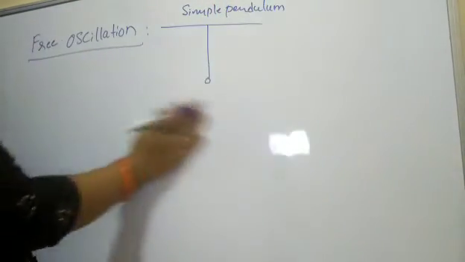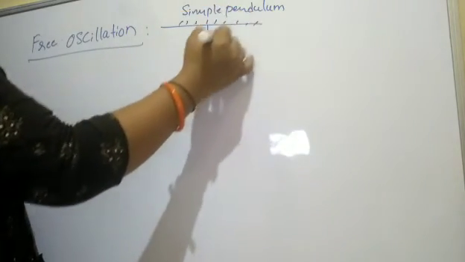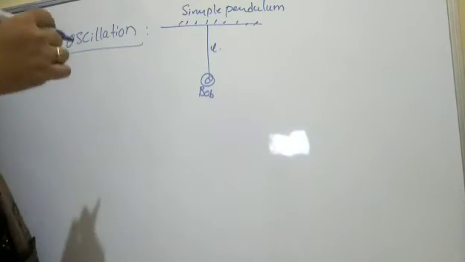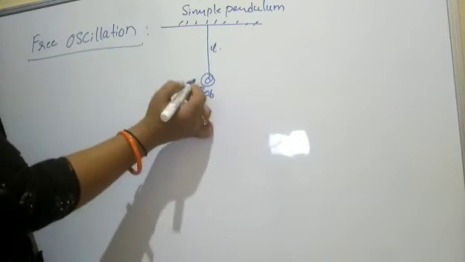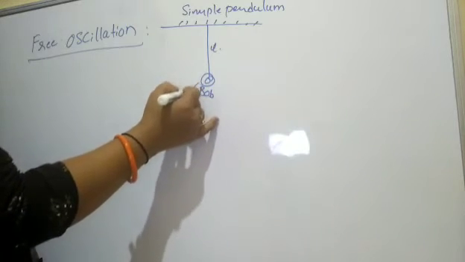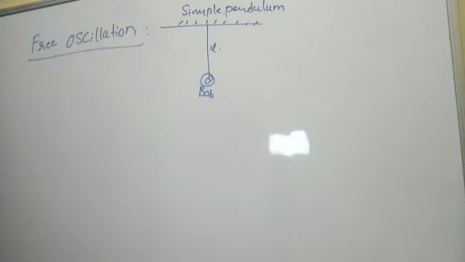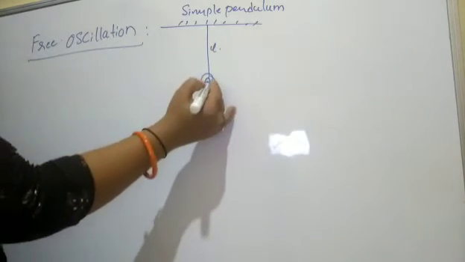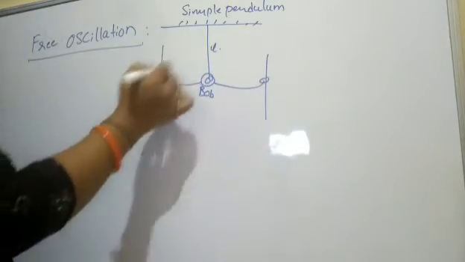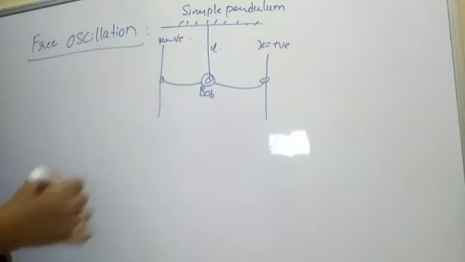We are not applying any external force. If you suspend a bob with a measured length and just push it here, pushing it is not an external force. It is a kind of impulse: a large force acting for a short interval of time. Just touch it, and it will move towards one extreme position and then towards the other extreme position. This one we know is positive, and this is known as the negative extreme position.